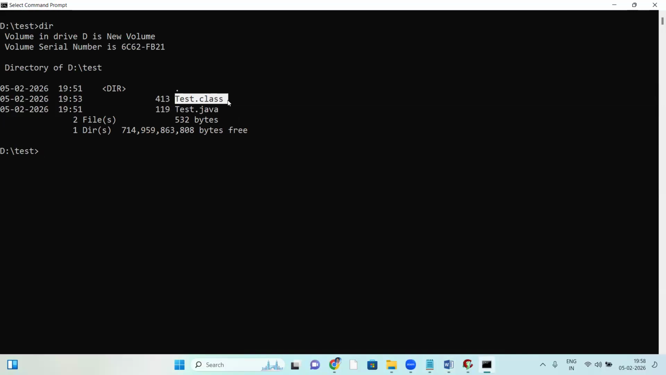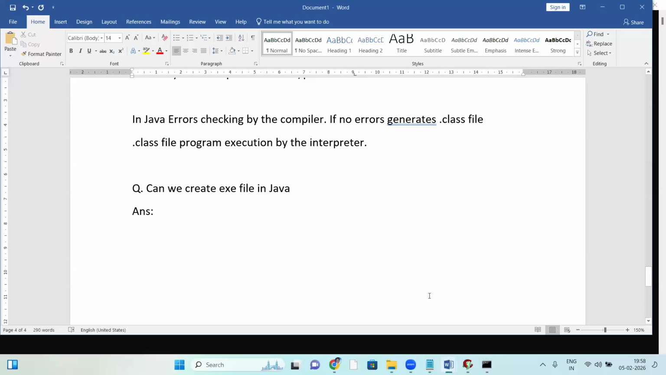Line by line converting, then executing. So the result is not shown anywhere, meaning no exe file. So can we create an exe file in Java? No. The most important question is here: can we create an exe file in Java? No. So why was the exe file concept removed from Java?